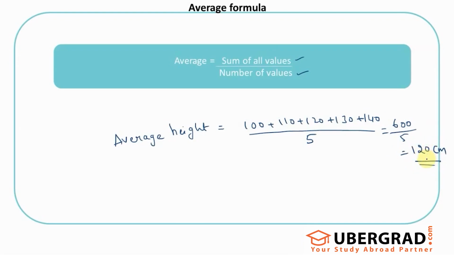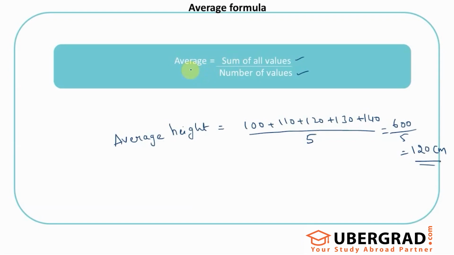Now I'm giving you just a single answer. If you ask me to tell you about the height of the class, I don't need to go about saying there's one student who is 100 centimeters tall, 110, 120, 130 and 140. Rather, I can describe the entire class with a single summary point, saying that the average height of this class is 120 centimeters. Is this the best representation of the entire class? That's debatable. We don't need to understand that now. So let's move ahead and just understand that averages are basically this.